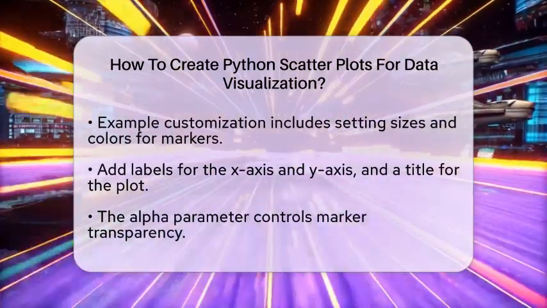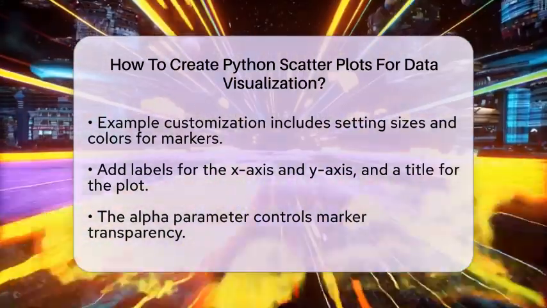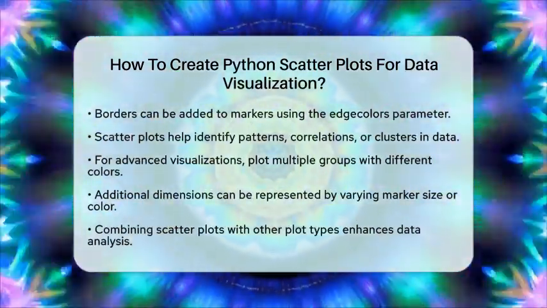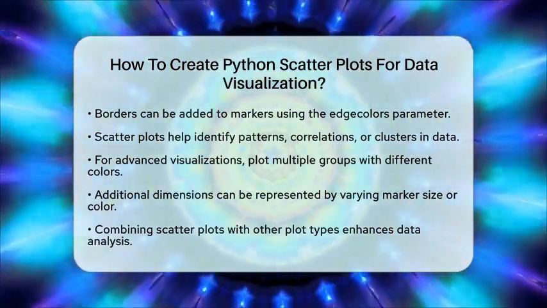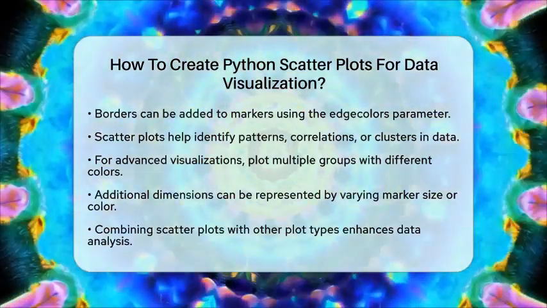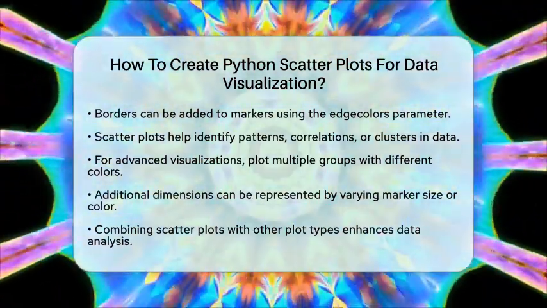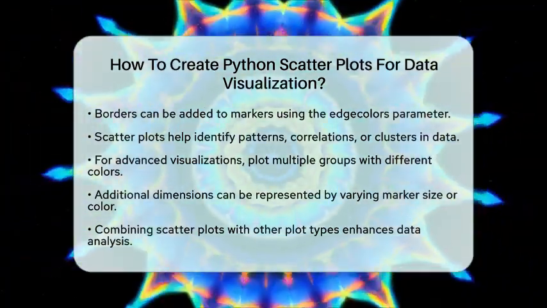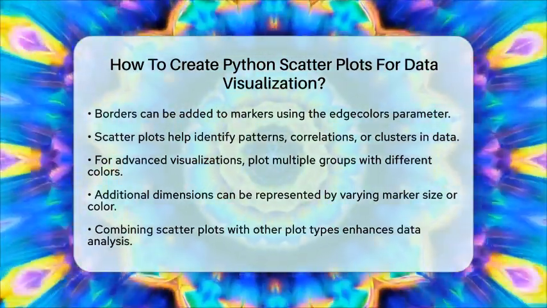Now let's talk about interpreting scatter plots. They are great for identifying patterns, such as correlations or clusters in your data. For example, if points cluster along a line, it may indicate a relationship between the two variables. If you want to get more advanced, you can plot multiple groups by calling the scatter function multiple times with different data and colors. You can also represent additional dimensions by varying marker size or color.